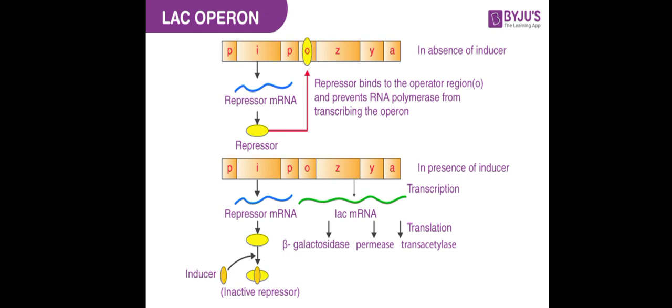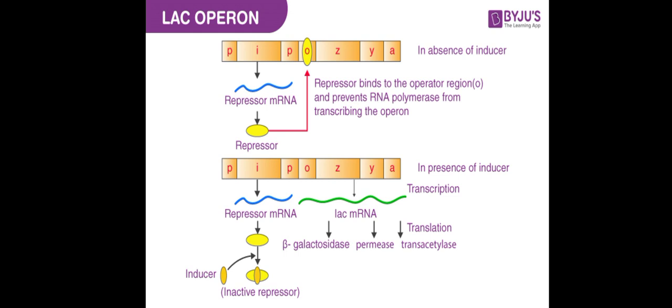Whenever there is an absence of inducer, that is the absence of lactose, at that time there is no expression of the lac operon. That means the structural genes cannot be expressed in the absence of lactose, because in that case the regulatory gene synthesizes the repressor protein, which binds with the operator site, which blocks the binding of the RNA polymerase, and there is no expression of the structural genes.